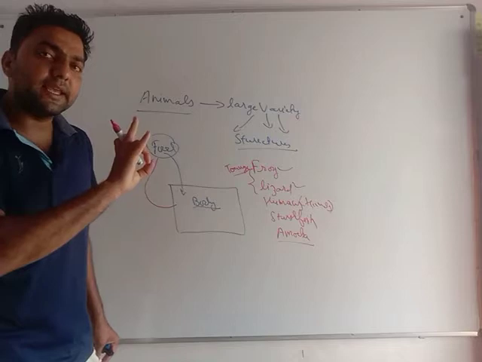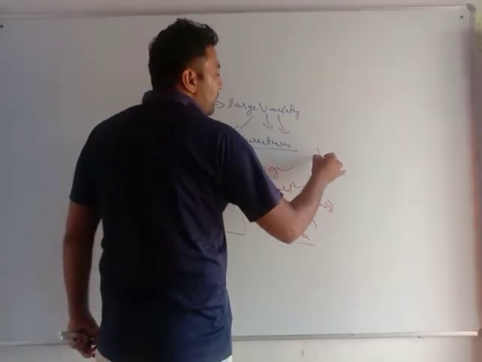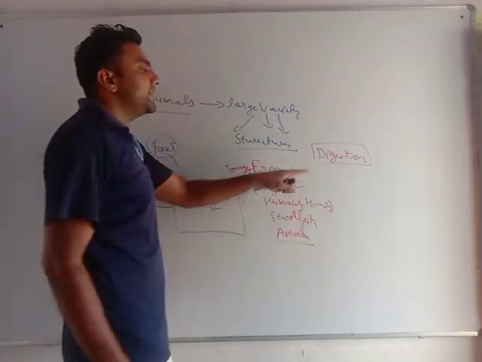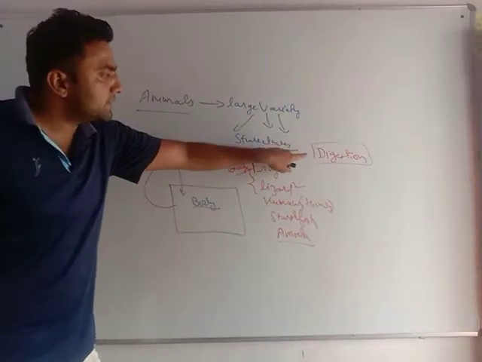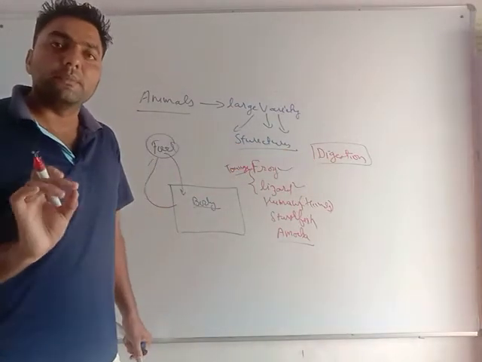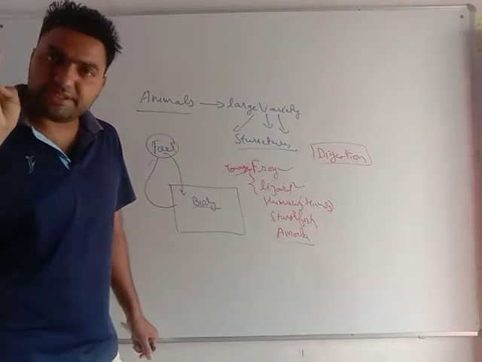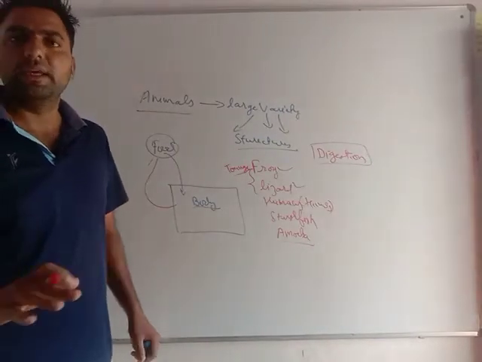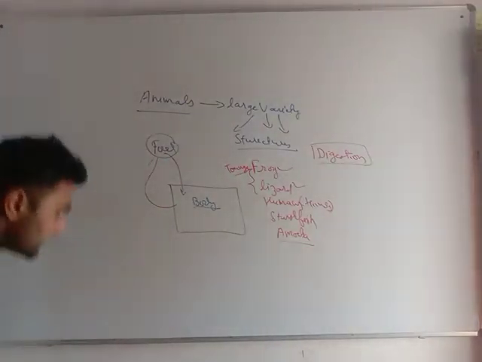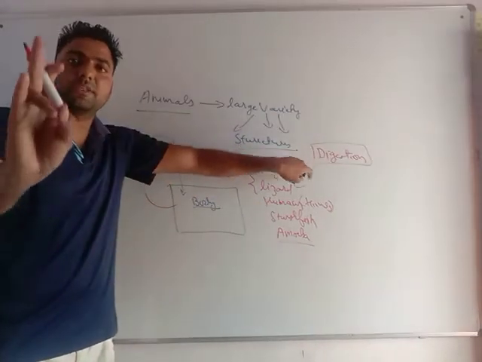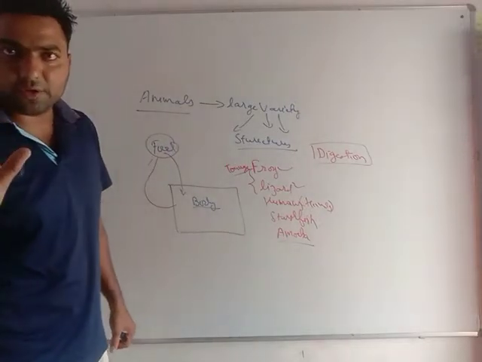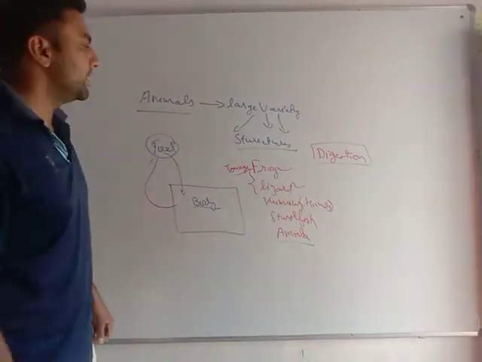A fixed process is the same in all the organisms, that is, in all the animals. This digestion is fixed. Very important. This digestion is fixed in all the animals. But there are different processes for egestion and ingestion. Why? Because their structure is different, but all of them need to digest the food. This is common in all the animals. Very important thing. But all of them have different ingestion and egestion methodologies. The reason is the structure of the organism.